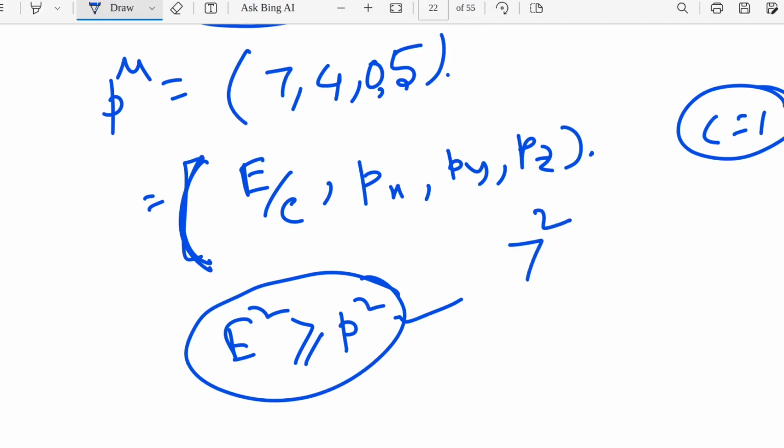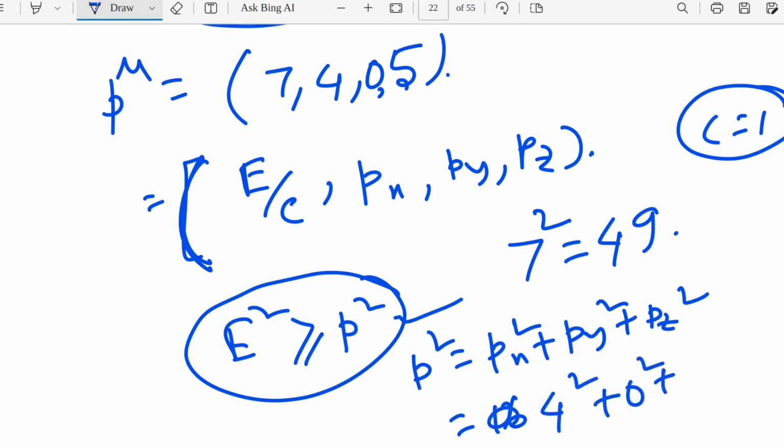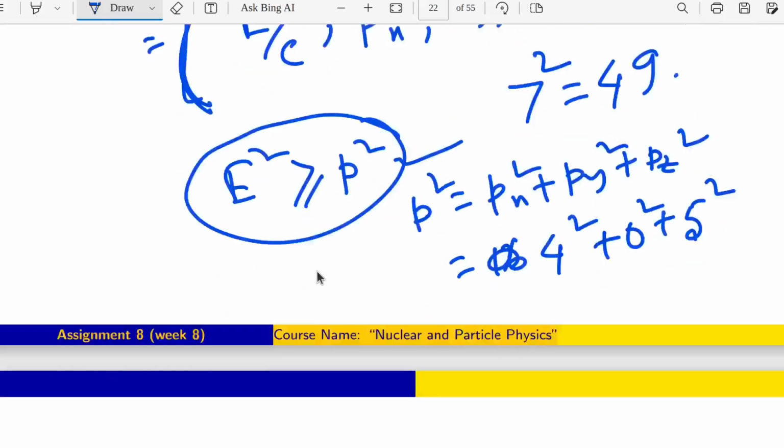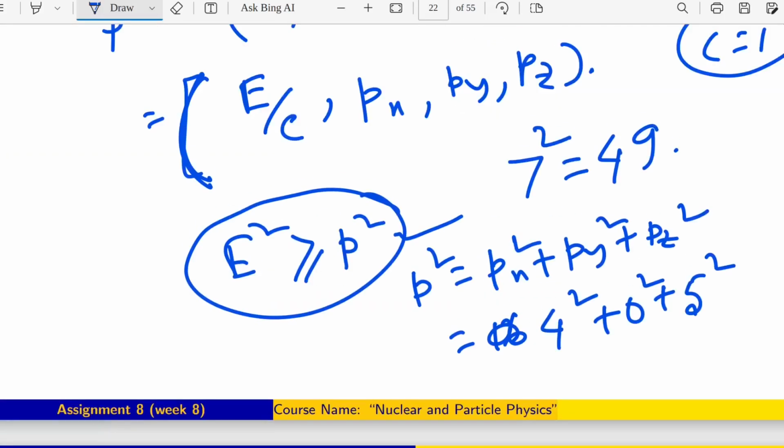So 7 square will be 49. And what about P square? P square is nothing but Px square plus Py square plus Pz square. So if I write here 4 square plus 0 square plus 5 square, then you can see P square will be 16 plus 0 plus 25.